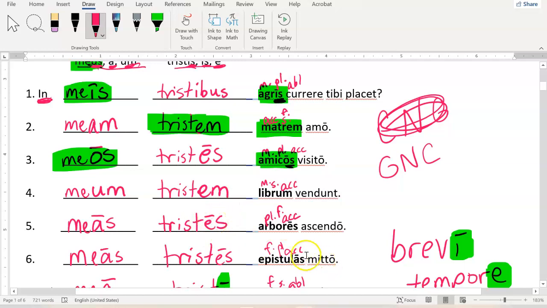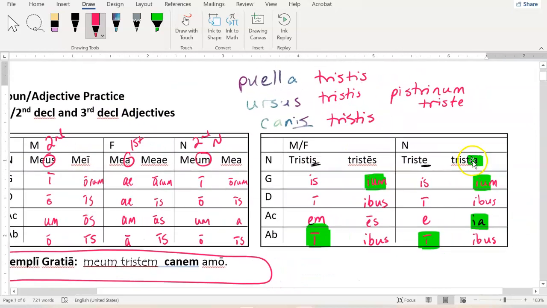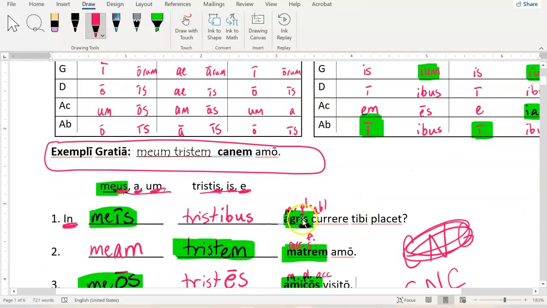In the next sentence, "I send my sad letters", letters are also feminine plural and accusative, right? They're first declension, where arbores was third, but I don't care what declension they are. I care what gender, number, and case they are. And since both of these words are feminine plural and accusative, I got the same forms of the adjectives, right? The feminine plural accusative meas and the feminine plural accusative tristes. So that's all we're doing here. We're making our adjective, whether it's an us a adjective or an is adjective, be the same case, number, and gender as the noun it is describing.